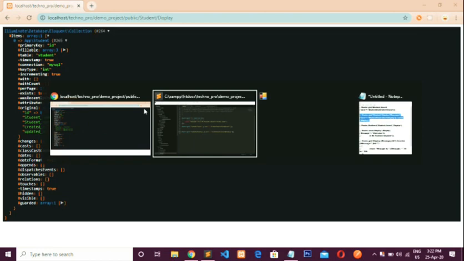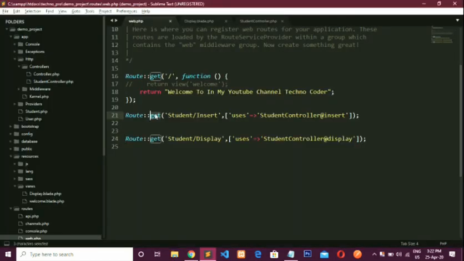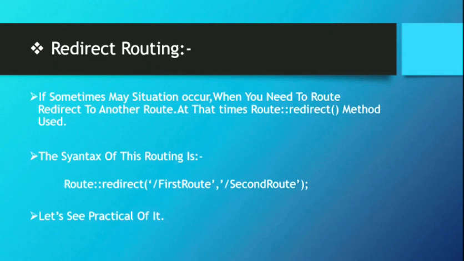You can use the get method, post method, put method, delete method, and match as per your requirement. Now let's see the redirect route. The second type is redirect routing. Sometimes a situation may occur when you need to redirect one route to another, at that time the Route::redirect method is used. This is one type of shortcut method for redirecting one route to another.